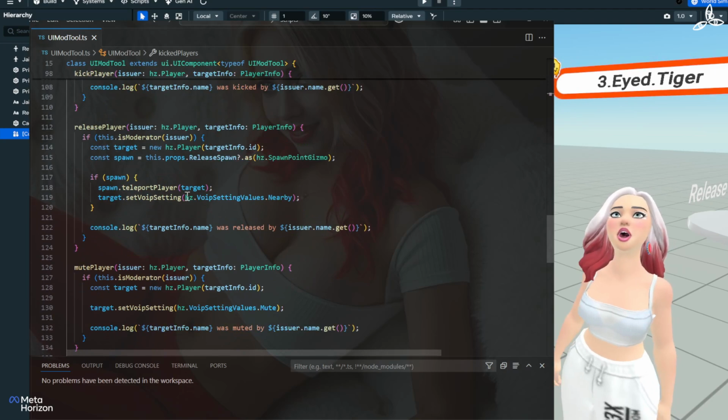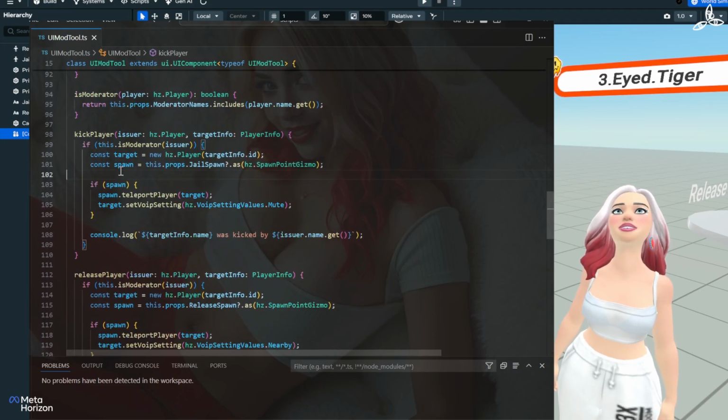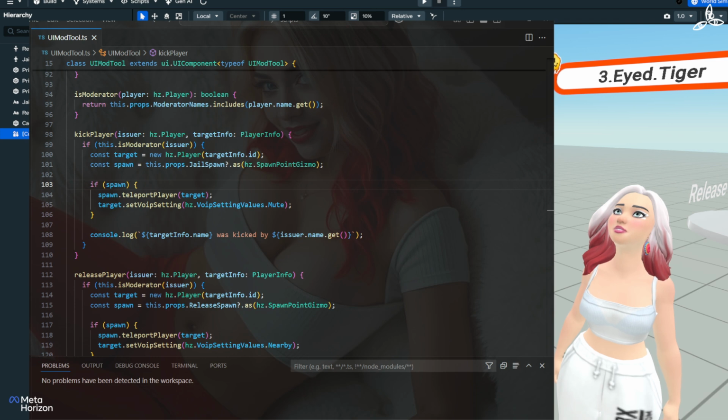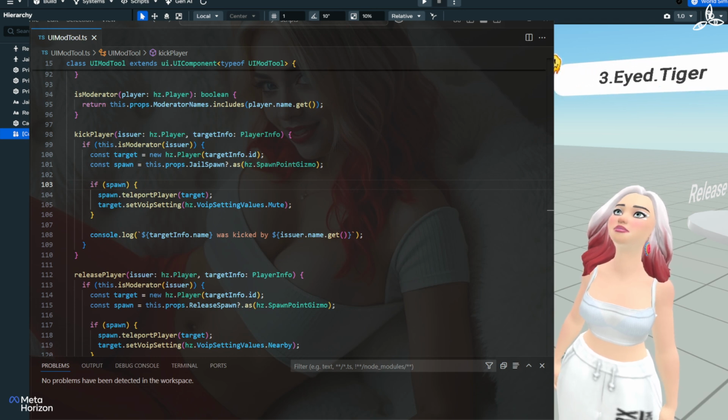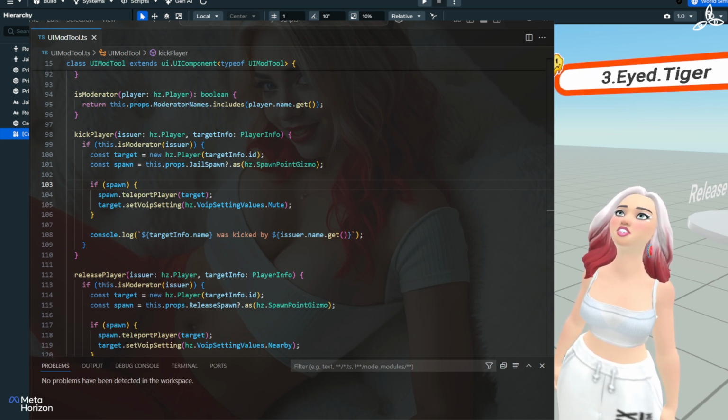Okay, so we've got our kicked players array. When we kick a player, the idea is we want to add them to that array. So we've got to find the bit where we kick players. And let's do that.